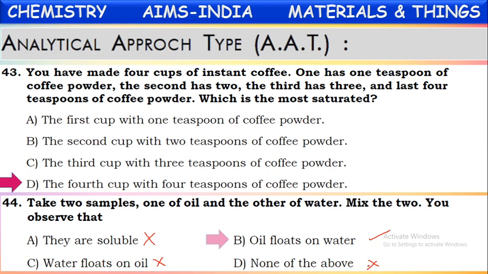Now what will be the correct answer? Oil floats on water because water is heavier than oil, so it will go down. Oil is lighter than water, so it floats. Okay, next one.